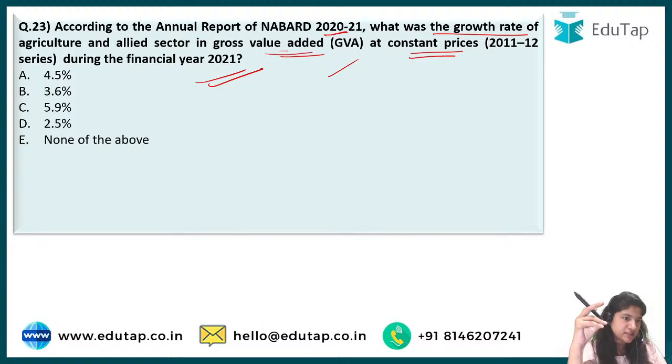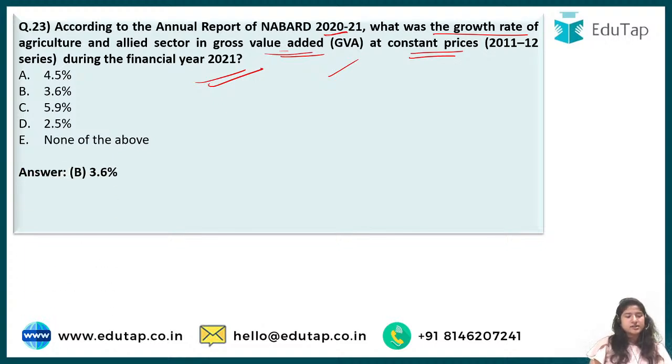Nilesh says C. And then Manish says C. Waiting for one more comment so that I can answer. Comment down fast. As no one is commenting, I'm just going to answer the correct answer. Jashan says B. Nice comeback, Jashan. And the correct answer is B, that is 3.6%.